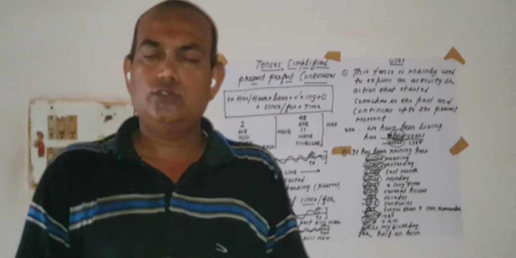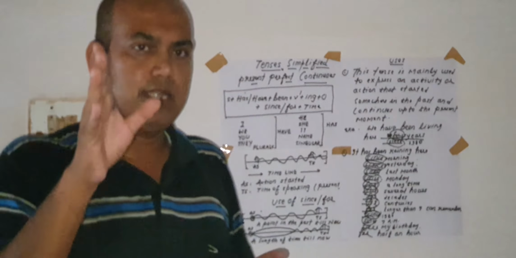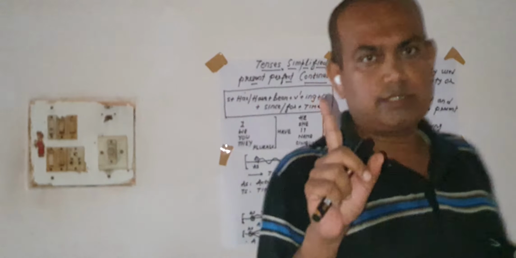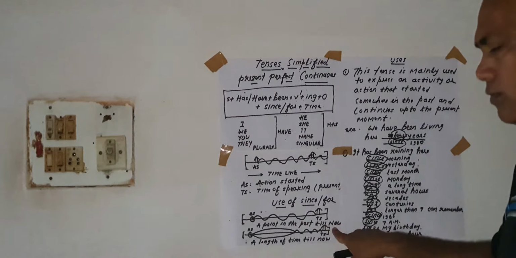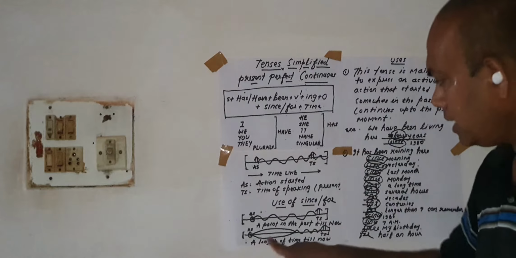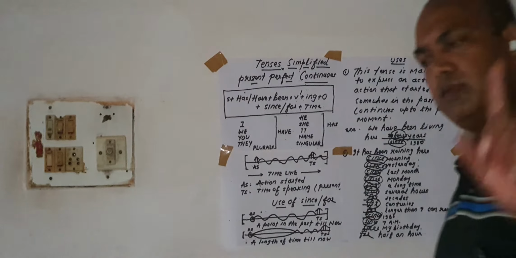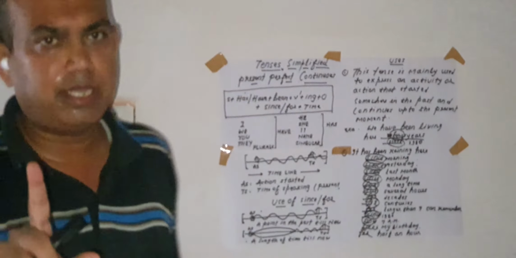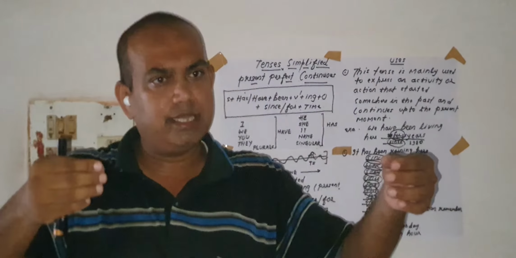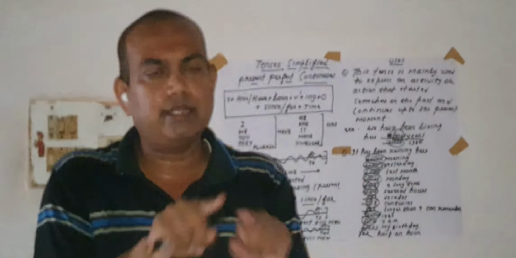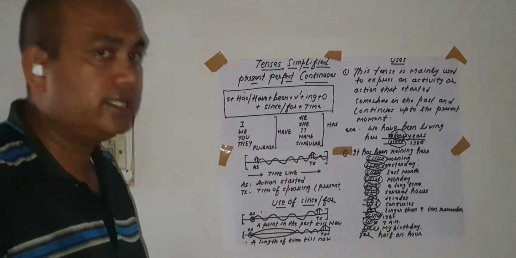So now you must not have any doubt in the use of since and for here. With a point of time in the past, a point in the past till now, we use since. For a length of time till now, we use for. When you have a definite beginning and a definite ending, and these 2 points can be bounded, we can say it is a period.